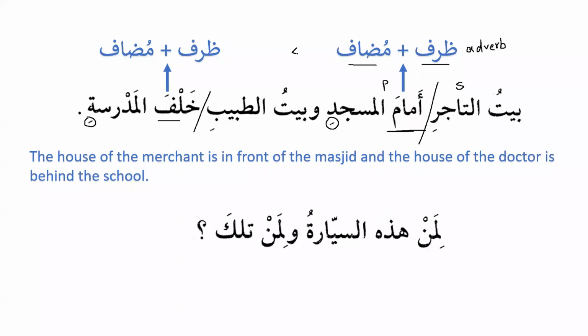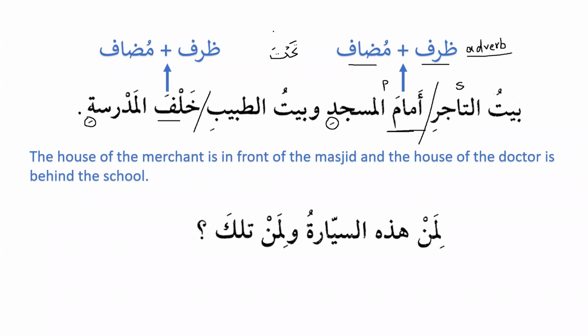We have learned tahta. Tahta, excellent. So we have learned tahta as well. Now you can make your list of adverbs that are used as mudaf. We also call them dharf or adverb. They are used as mudaf. So we have learned 3 now.